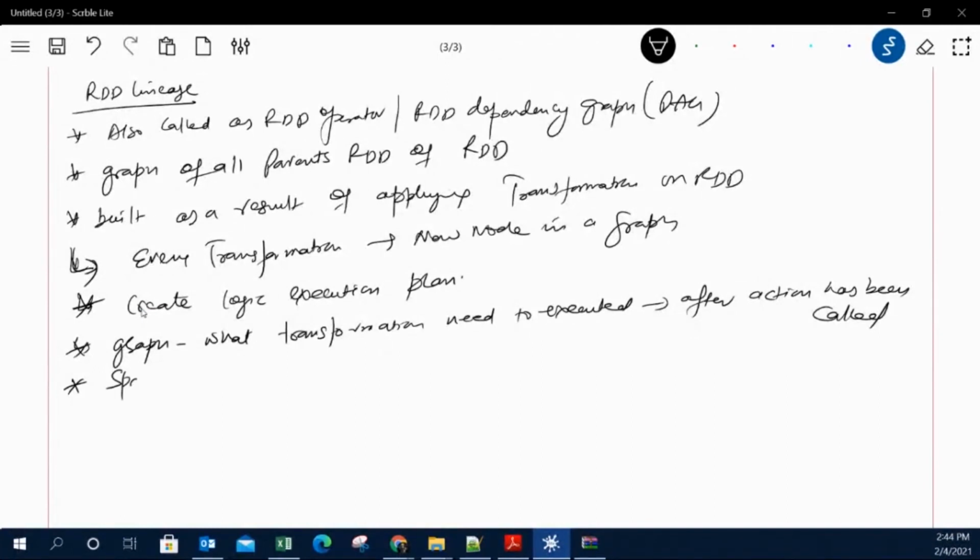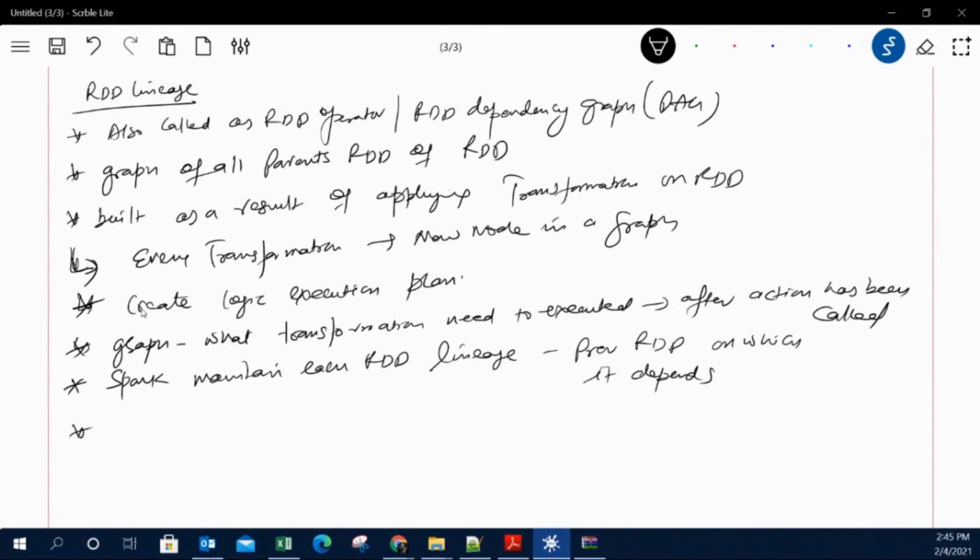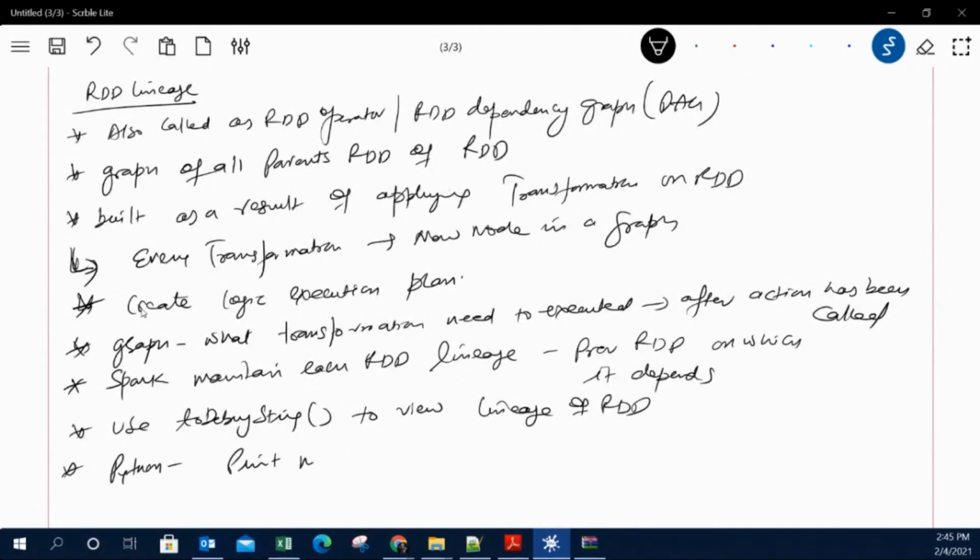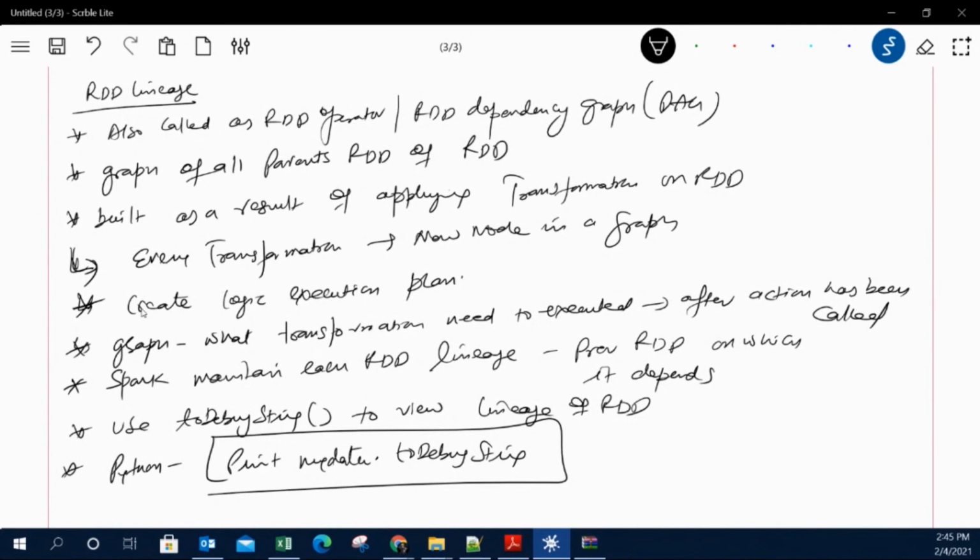Now Spark maintains each RDD's lineage from the previous RDD on which it depends. A very interesting thing you can do is use the debug string method just to view that lineage. So in Python you have the function print, and then you put your data as an RDD, say, .toDebugString. You can use this. Okay, so this is all about the RDDs.